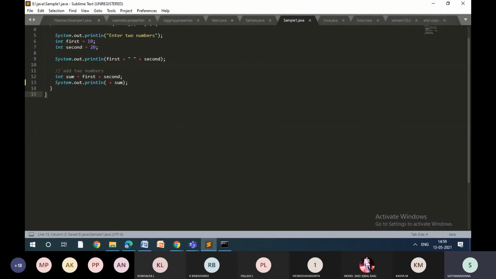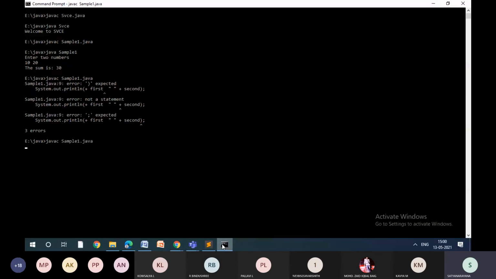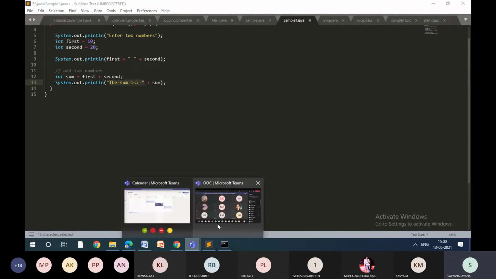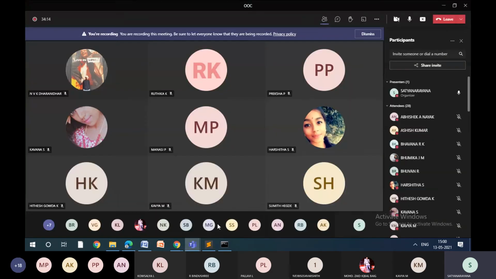So just go back from the sample1.java. Next, Java sample1. Right, now you can see. So like this, you need to practice each and every instruction which is written in the program. So when you are thorough with the basics, once you become expert in the program, it's not a big deal. You should be very thorough with the basics. These are the minor errors which we will get in your lab also.